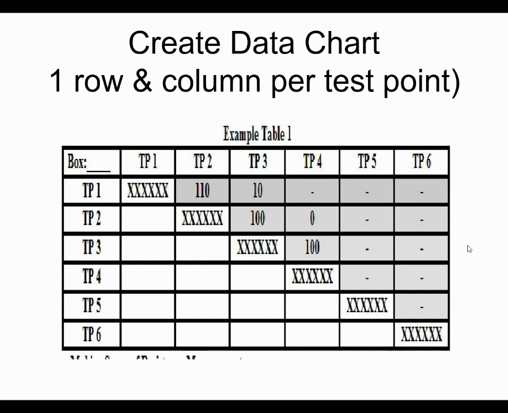Just like the last lab, here's the data chart. The boxes have 6 test points, so there are 6 rows and 6 columns to represent those. And once again, we have the fence going down diagonally. That is where the meter leads would be together on the same test point, so it's not pertinent information. It should always read zeros when you do that.